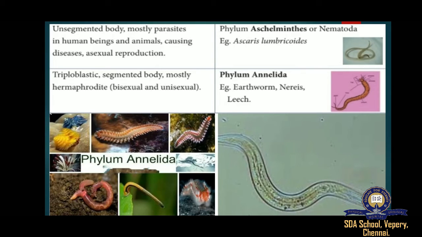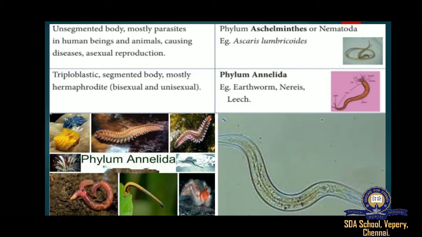Now we are going to discuss phylum Nematoda or Aschelminthes. Aschelminthes can be free living or parasitic. The free living organisms are extremely abundant in soil and sediment and they feed on bacteria, while some others are plant parasites and can cause diseases in crops that are economically important. The others are parasites that can be found in animals and human beings. Some of the parasitic worms include hookworm, pinworm, and intestinal roundworm.